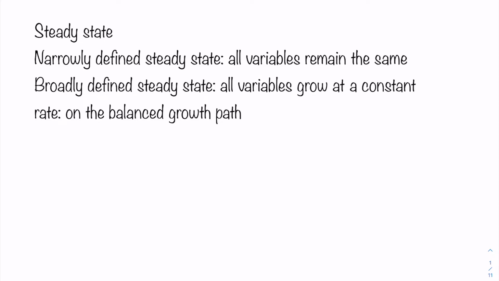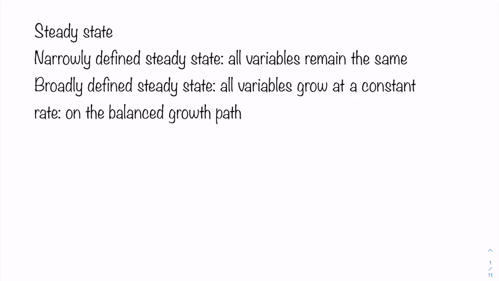So under this new definition, as long as the capital stock in the steady state is growing at a constant rate, for example 2%, then all the other variables, given that they are a function of the capital stock, will also grow.